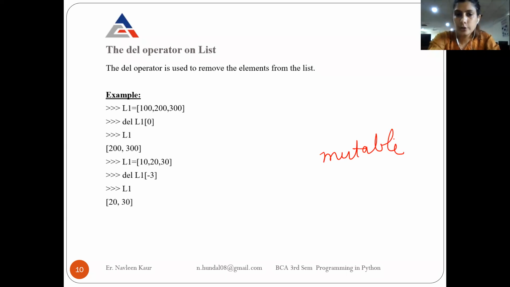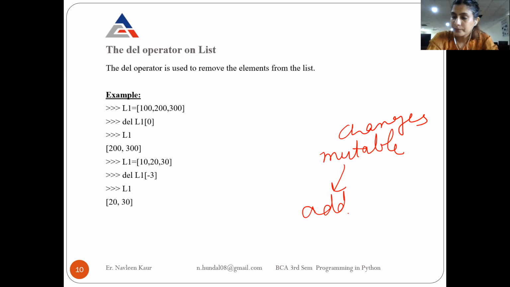Okay. So what do you mean by mutable? Mutable means you can make changes to a list that you created. Now, what are the changes? Not the makeup of my list; that is not the change. The change is that if you have created a list with 3 elements, you can add new elements to it. Originally the list was created with 3 elements. Later on, I am adding 2 more elements to it. Yes, this is possible. This is a change to the list.